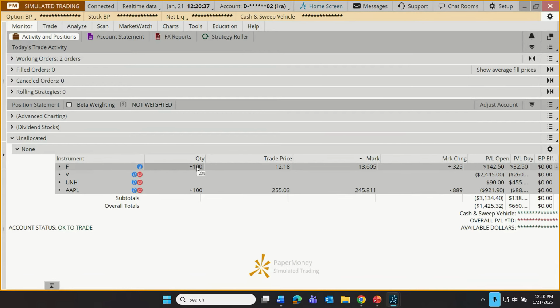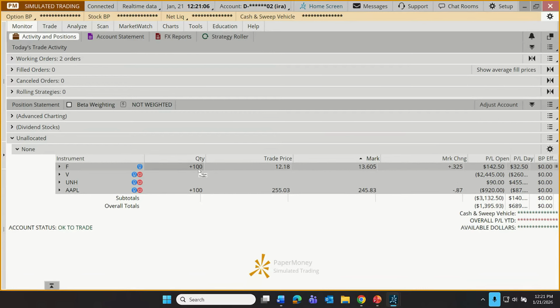Next, we have a quantity column, telling us how many shares we have, what we paid for those shares, and the current market value. When you see mark on Thinkorswim, that's really what that means. It's an abbreviation for the market value of that position on a per share basis. We can see how much that market value has changed. We can see what kind of profit or loss that position has generated since we opened it, including profits or losses for the day.